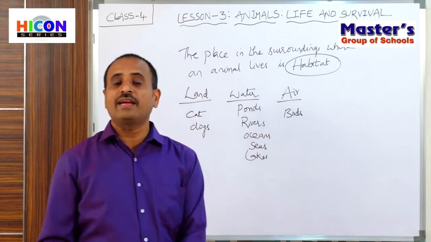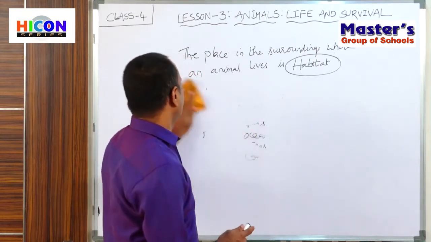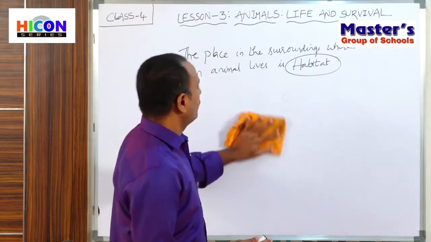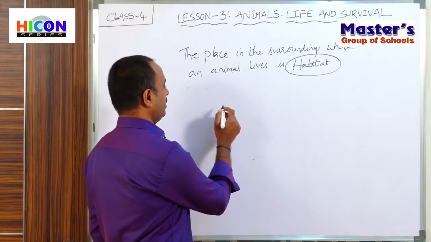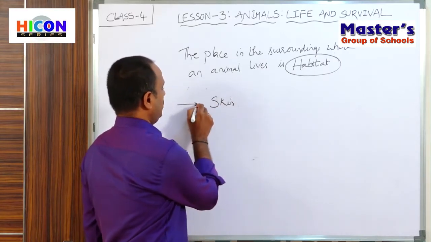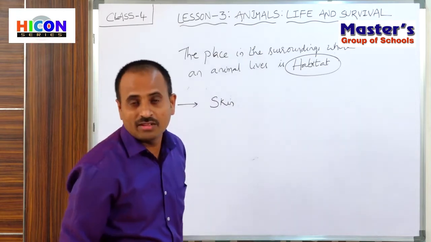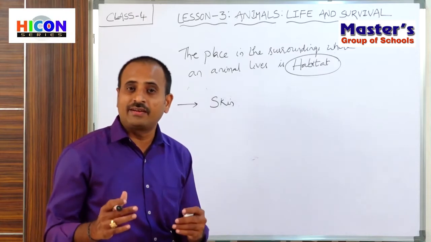The animals are especially different in different ways. In what ways are the animals different? The animals are different in their skin. All the animals do not look the same, and the skin of all the animals is not the same.